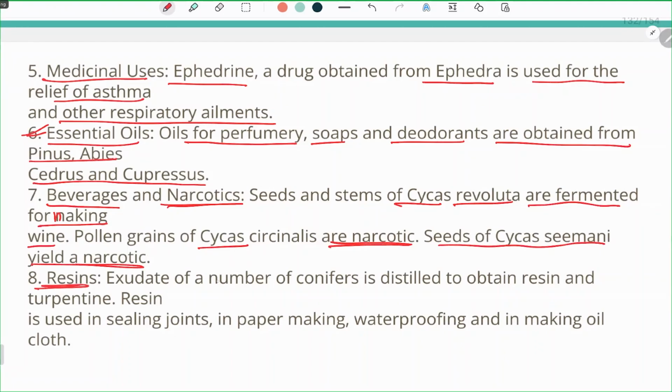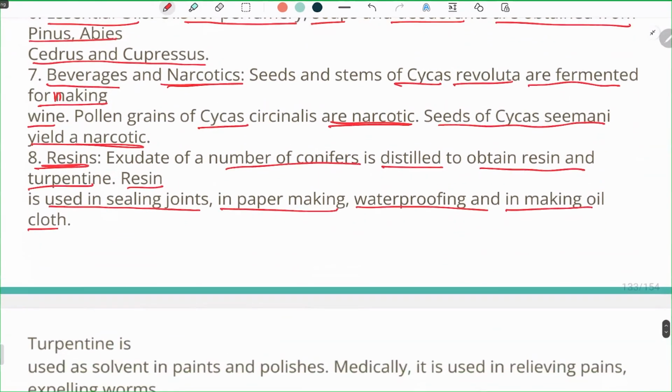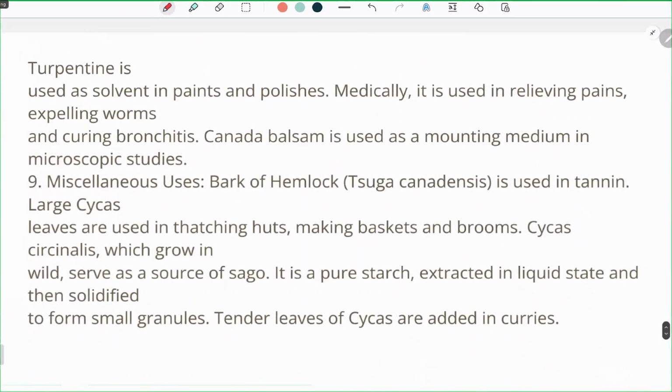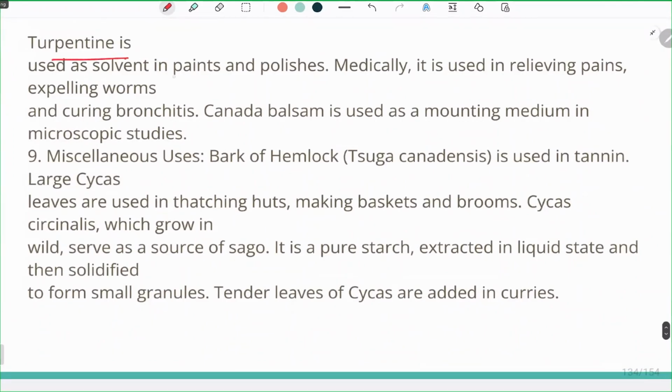Resins: the exudate of a number of conifers is distilled to obtain resin and turpentine. Resin is used in sealing foams, in paper making, waterproofing, and making oilcloth. And this turpentine is used as a solvent in paints and polishes. We have seen the dirty yellowish colored liquid turpentine, which is used in polishing, usually in furniture factories.